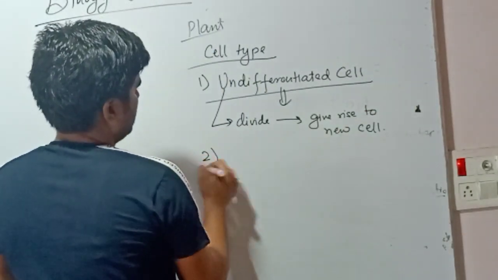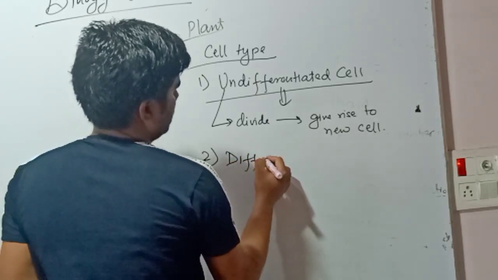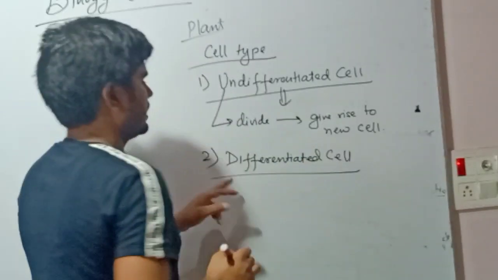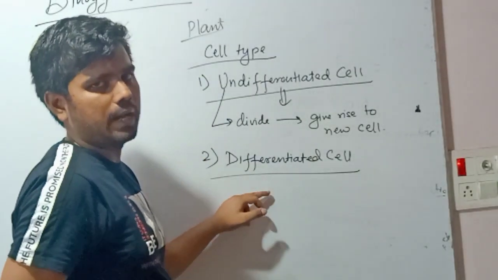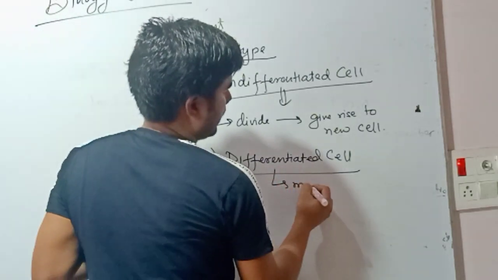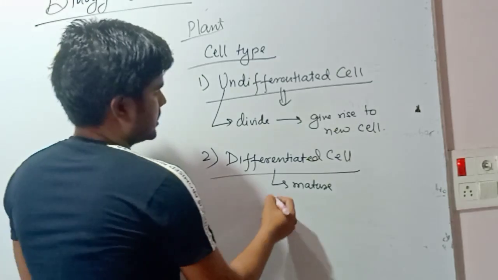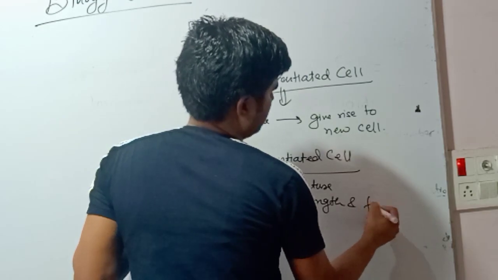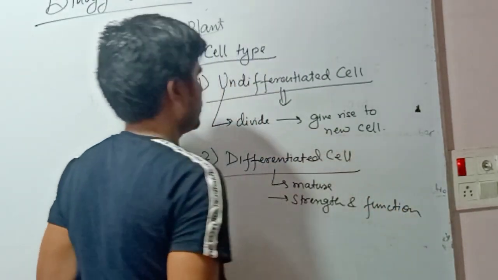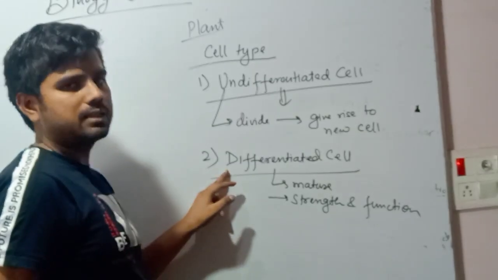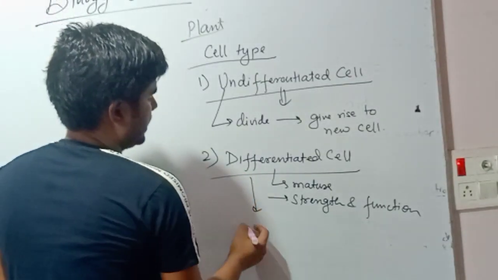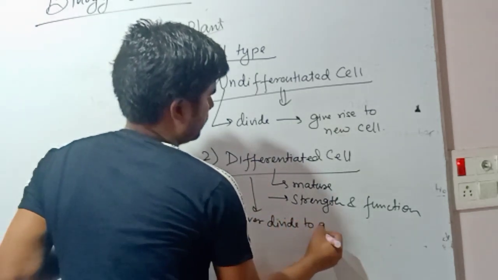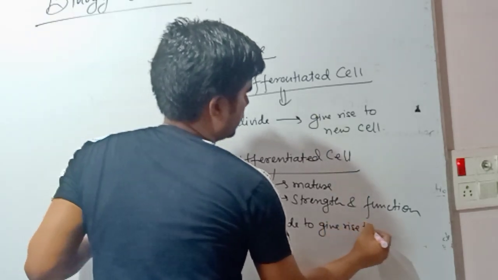The next is differentiated cell. This cell originated from undifferentiated cell, and now such cell is mature enough and helps the plant to give strength and function to the cell. Such cell is known as differentiated cell. Differentiated cell will never further divide to give rise to new cell.